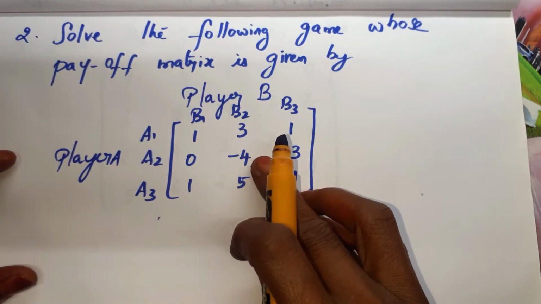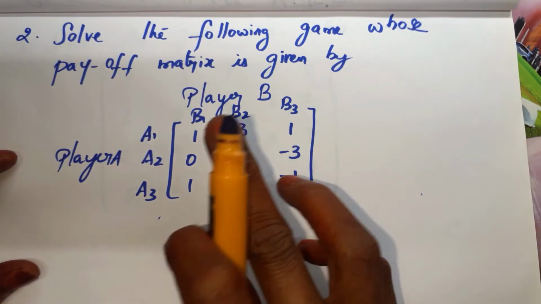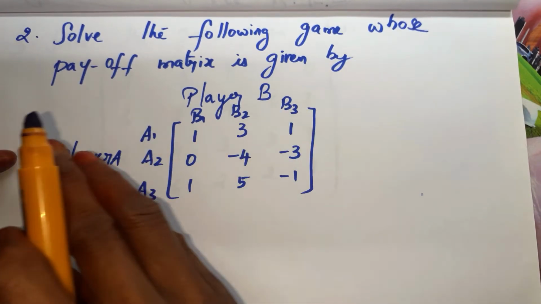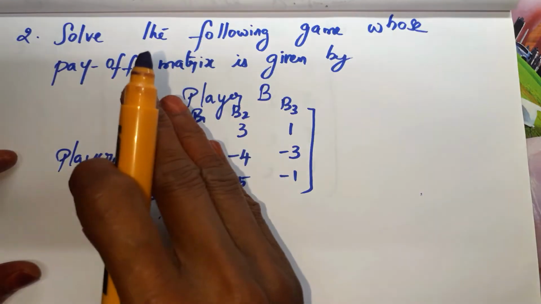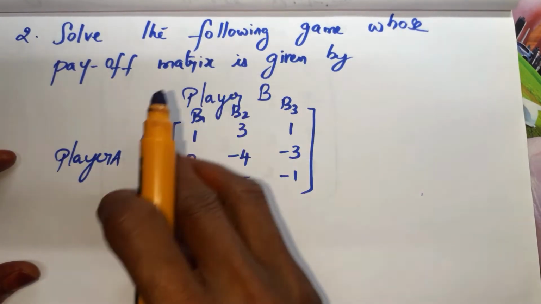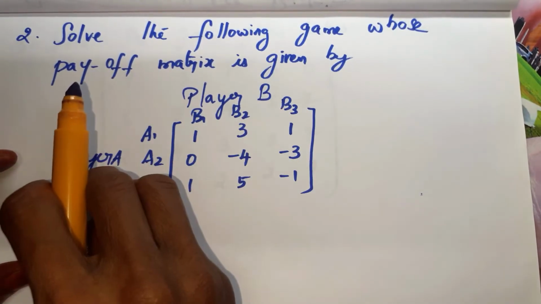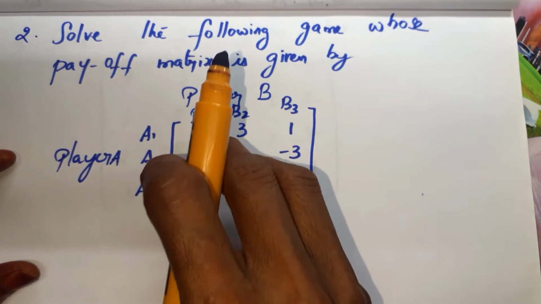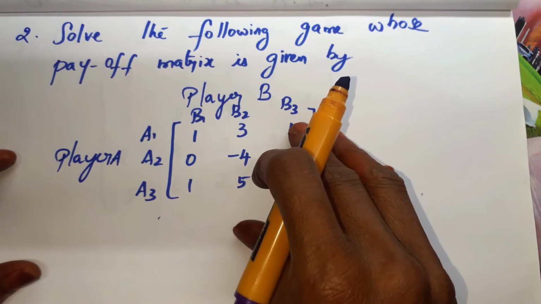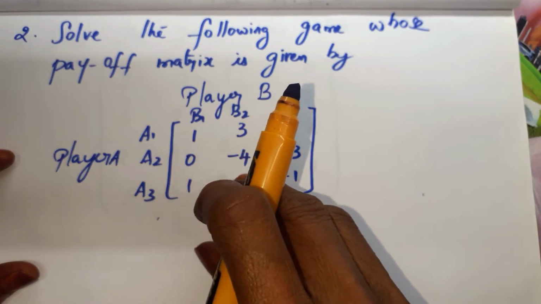In the previous problem, what is the answer we gave? A1 comma B2. In the previous problem we gave the answer as A1 B2. So for player A, A1, for player B, B2. So this kind of saddle point, that strategy, is called pure strategy.